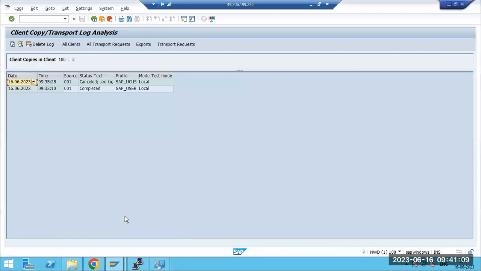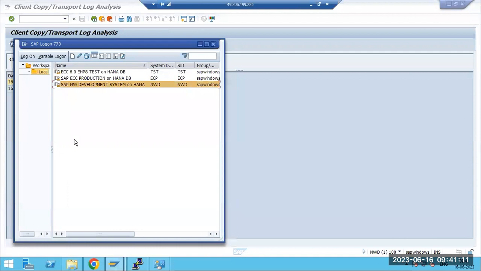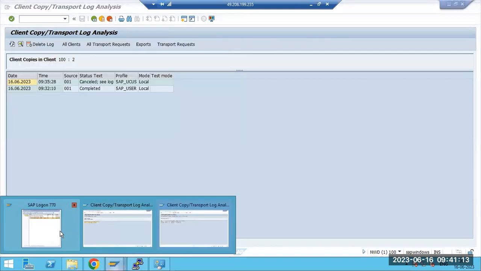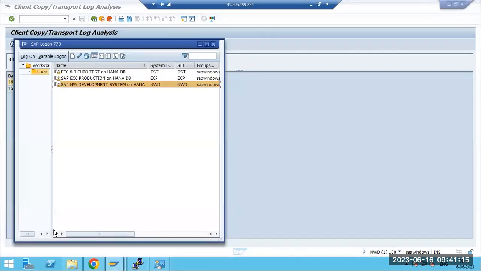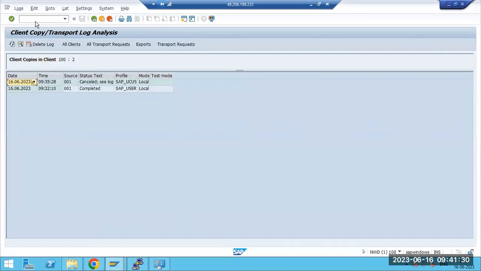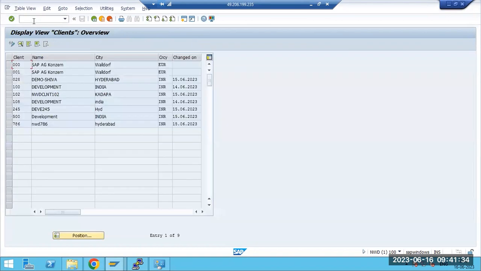But this is a very dangerous activity. If you delete the client, all the data will be gone in the system. That's the reason when you are deleting a client, double check with your manager or someone, and then you can take the decision.